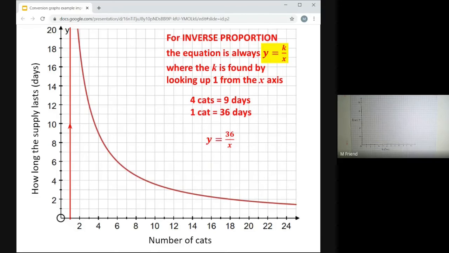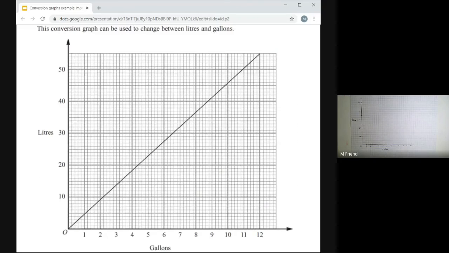Now, there's one more thing we need to think about before you can start doing these, and that is whether you have a printer or not. If you do have a printer, then you've got no problems at all, because when you're doing questions that look like this, you can just print the sheet and start writing on it. However, if you don't have a printer, then you need to start by copying this out. It is really important that you copy it carefully. I appreciate that this might take you a while and that it's a bit tedious. If we were in school, I'd be photocopying it and giving it to you. But we're not, and we have to make do. So you will need to copy these if you don't have a printer, because you can't do the questions on a graph if you haven't got the graph in front of you.